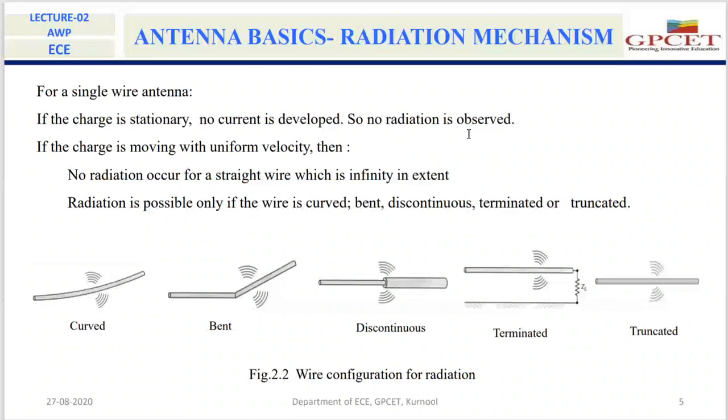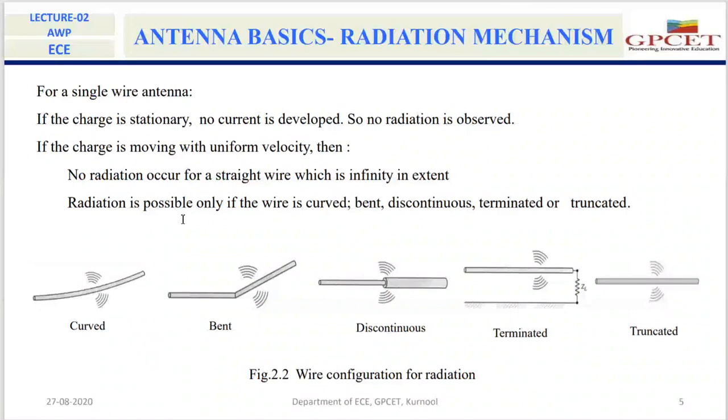In the second case, I am taking a wire in which the charge is moving, but with uniform velocity. Because of that, there won't be any time varying current. The charge is moving with uniform velocity, so for all the time the current is the same. In that case also, the wire will not act as a radiator.